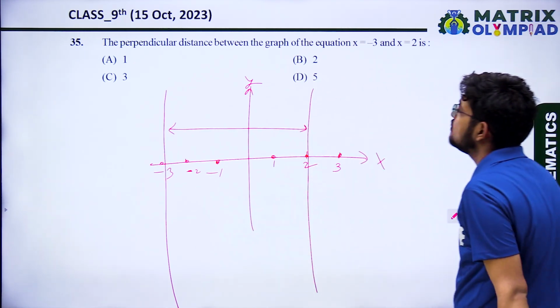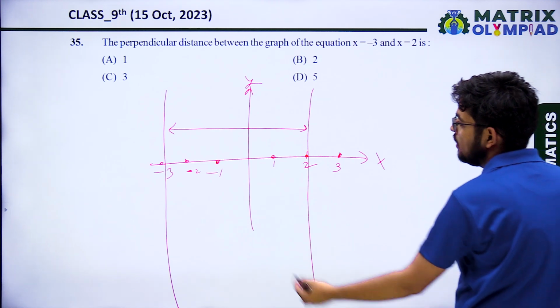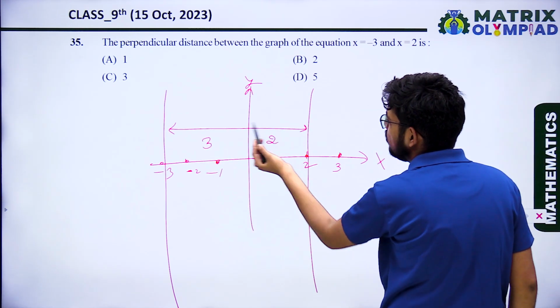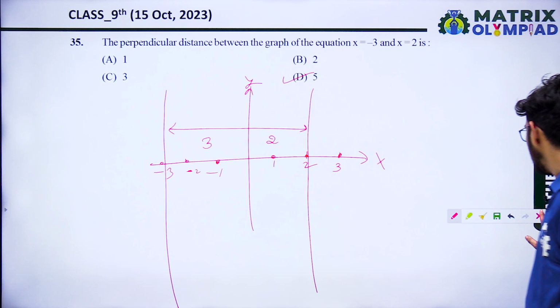The perpendicular distance between them is 3 units, this one, and 2 units. Total 5 units. So option D is the correct, 5 units.